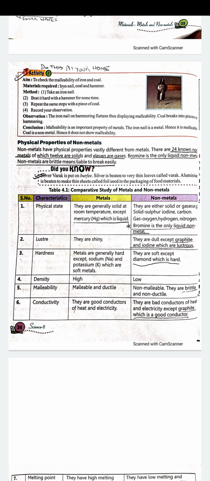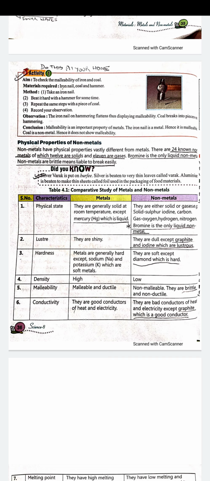Non-metals are generally dull, but graphite and iodine are shiny. On the basis of hardness, metals are very hard, but sodium and potassium are soft. Sodium potassium आपको वैसा दिखेगा पनीर की तरह. And non-metals are soft, but diamond is very hard. इसलिए diamond को शीशा काटने के लिए भी it is used in glass houses.